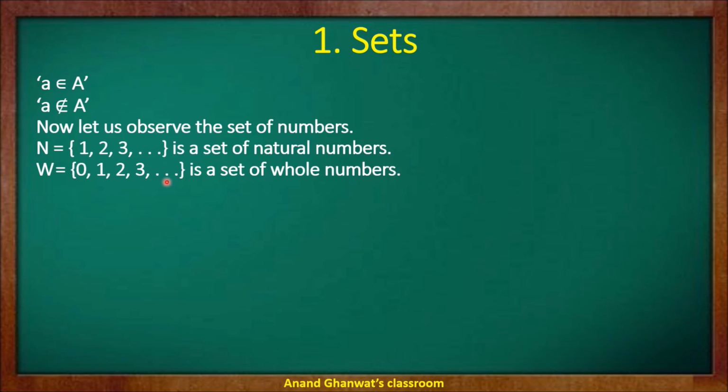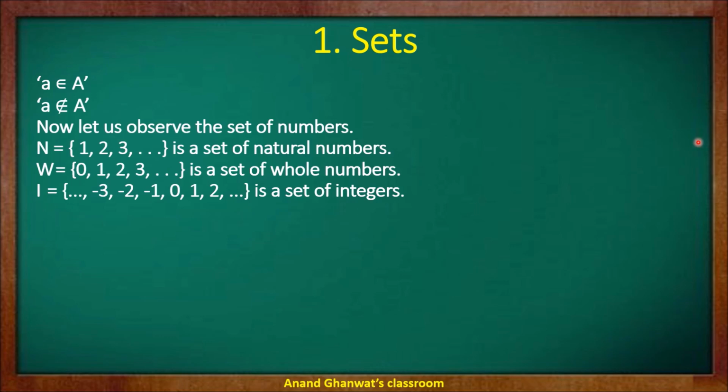Let us see another set, the set of integers. We know that the set of integers has some negative numbers, some positive numbers, and 0 which is neither positive nor negative. Therefore this set can be written as dot dot dot, comma, negative 3, comma, negative 2, comma, negative 1, comma, 0, comma, positive 1, comma, positive 2 and so on. So this is the set of integers.